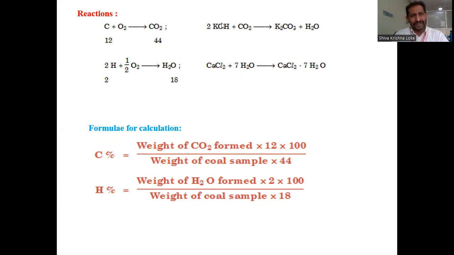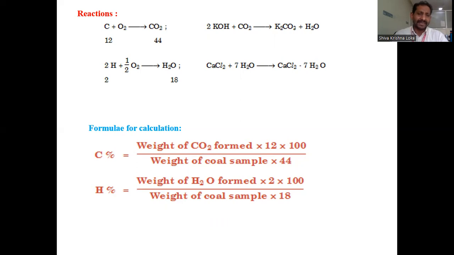The carbon dioxide is absorbed by the KOH to produce K2CO3 as a salt, and calcium chloride absorbs the water vapor in the other U-tube. The weight increase in the KOH U-tube gives the weight of carbon dioxide formed, and the weight increase in the calcium chloride U-tube is the indication of the water vapor absorbed. So based on these reactions,